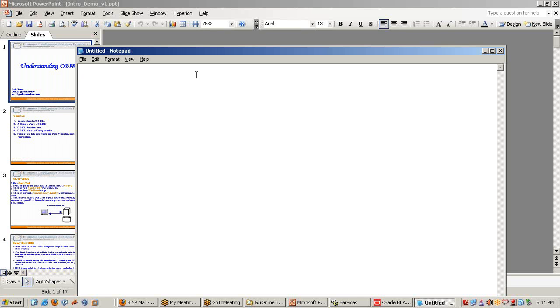So OBI training starts with, there are 3 modules. We'll focus on the reporting part. You can call OBI reporting specialist. There are 3 modules. The first module we'll call logical modeling. Logical modeling using OBI. We'll talk about RPD over here, called repository creation.